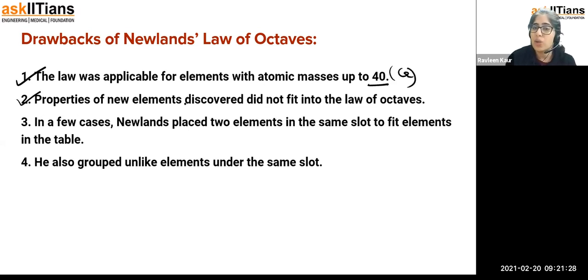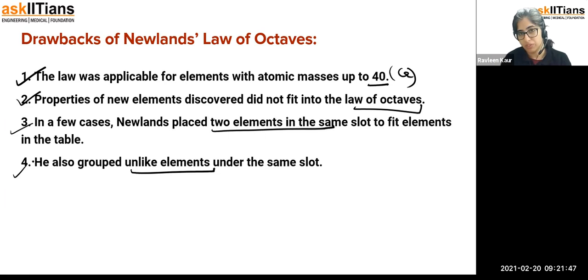The properties of the newly discovered elements did not fit the law of octaves. He placed two elements in the same slot to make them fit into the table. He also grouped unlike elements under the same slot. So there were some elements which did not match in properties, but they were still placed together just to make the table. Okay, so these are the drawbacks of Newlands' law of octaves.